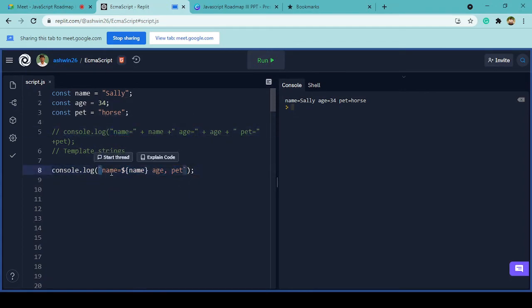So these backticks also work in a similar fashion. The only difference is what we give inside this new syntax, with the dollar symbol as well as curly braces. This is where our variables go in. Let me show you the final output, how this will look.